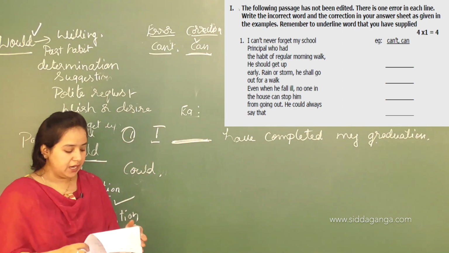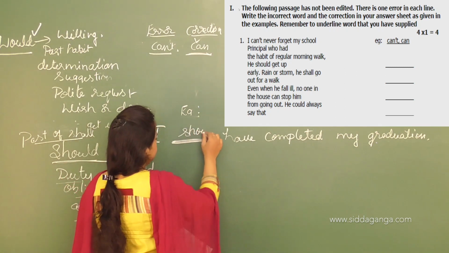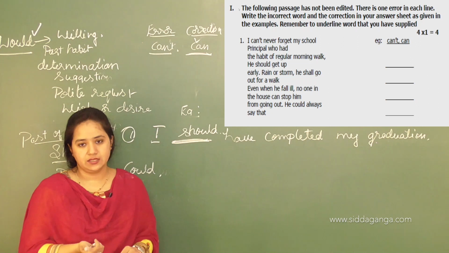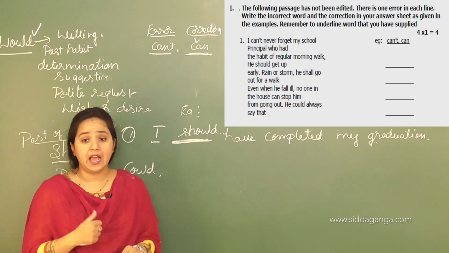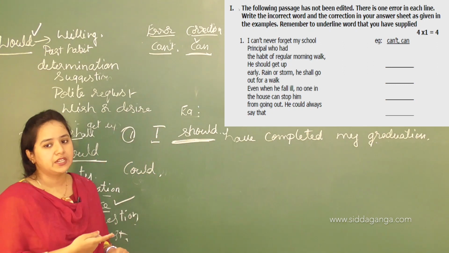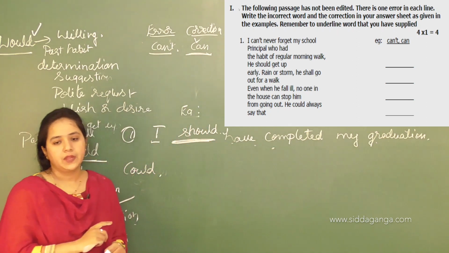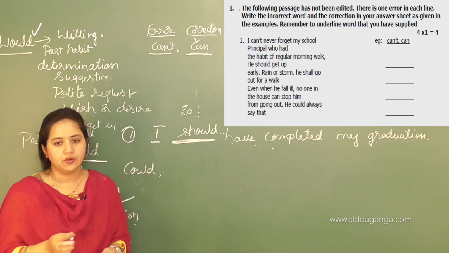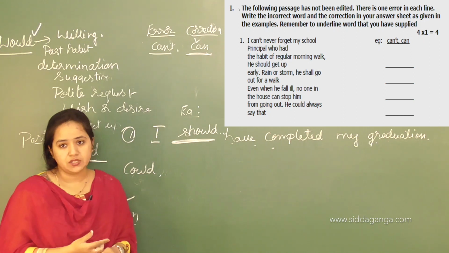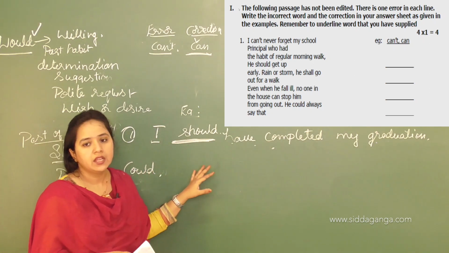I will tell you that if I use "should" here, it is in the past but I haven't done this. I got the chance but I haven't done this. It is completely my choice that I have not completed my graduation. I should have completed my graduation in the past, either two or three years before, because I was not interested in completing it. That's why I can use the modal auxiliary verb "should": I should have completed my graduation.